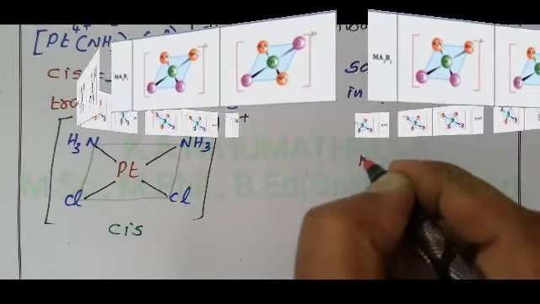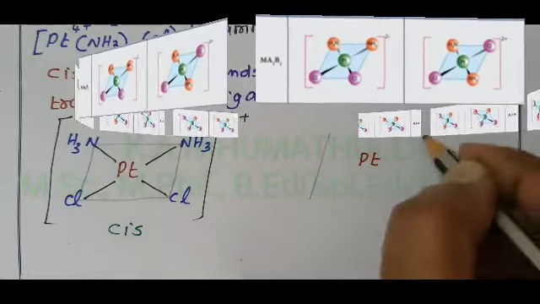How to write the trans isomer? Central metal platinum 4+ at the center, square planar complex. In all the corners of the square planar, 4 ligands are present.